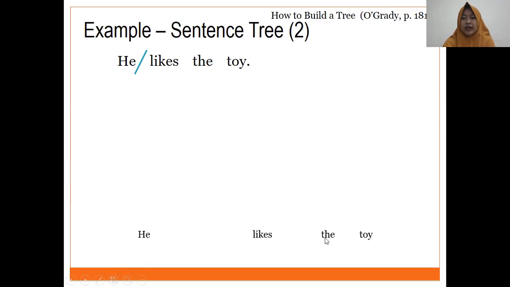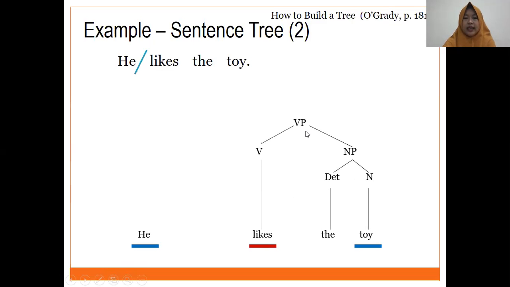The toy, determiner and noun become noun phrase, and likes the toy becomes verb phrase. The last we have he, remember he is pronoun, and the pronoun will be noun phrase. And the last we have complete sentence here. Clear?